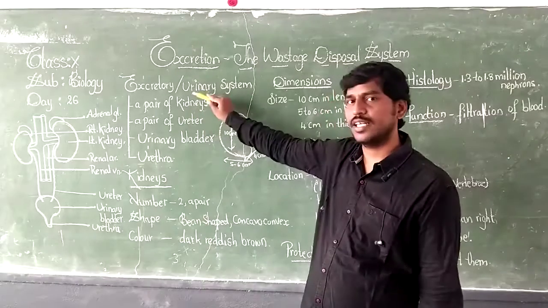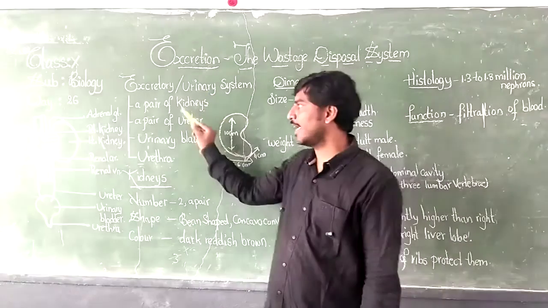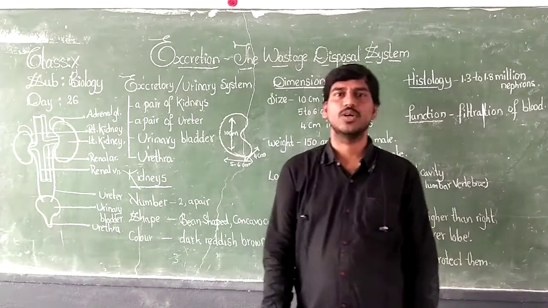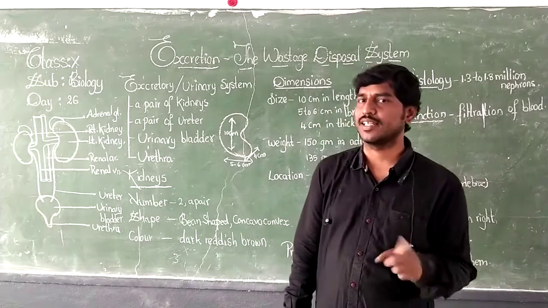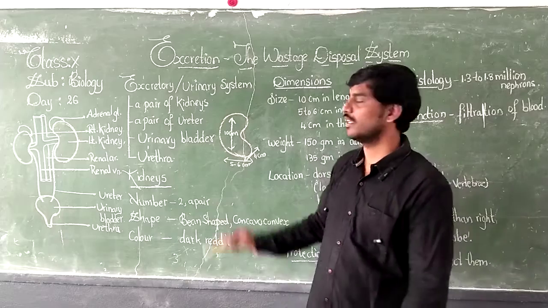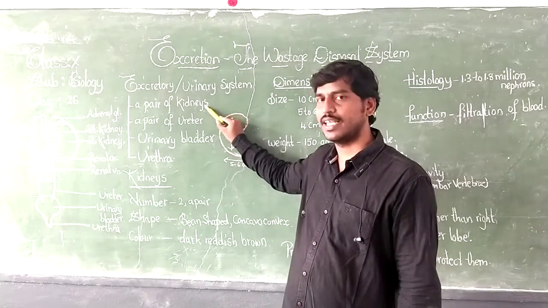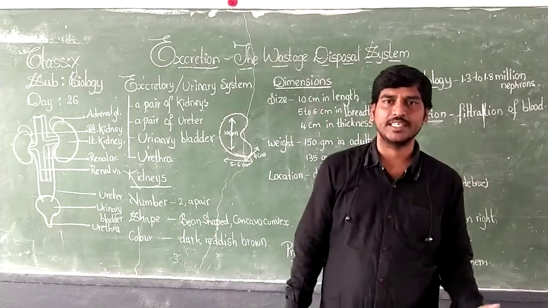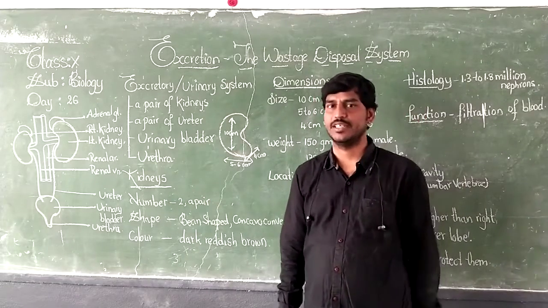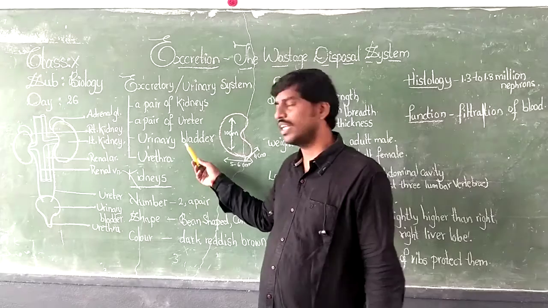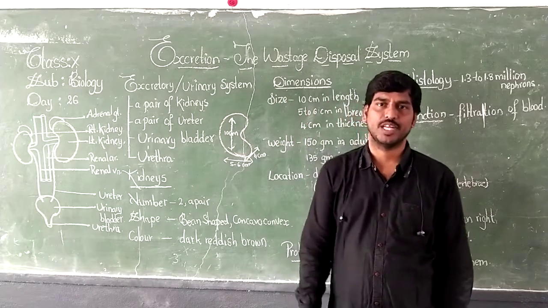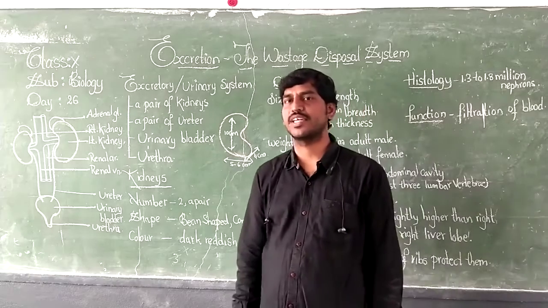The excretory system contains a pair of kidneys, two kidneys, one right kidney and the other the left kidney. A pair of ureters, the right ureter and left ureter, and one urinary bladder and one urethra. What are the parts of the excretory system?